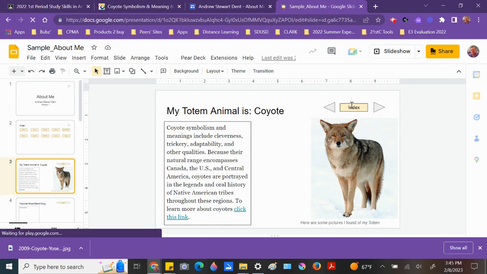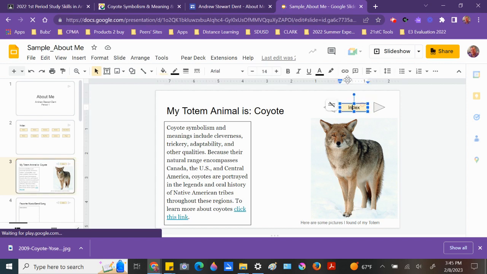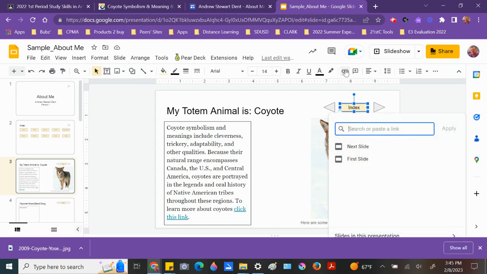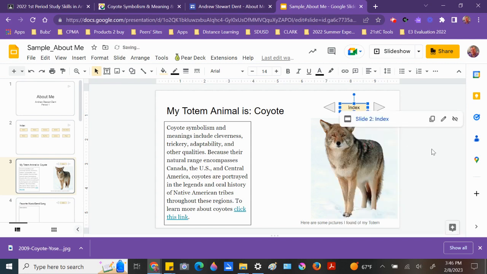Click on the index button. Click on this link up here. And select slide 2. Notice when I typed in slide 2 that it shows up right here. So I'm going to click on slide number 2, and now that link is set.